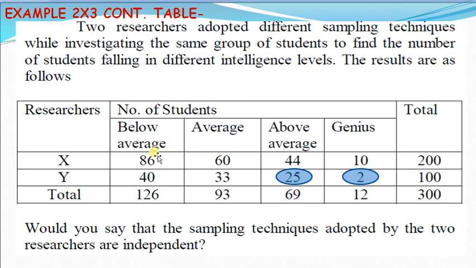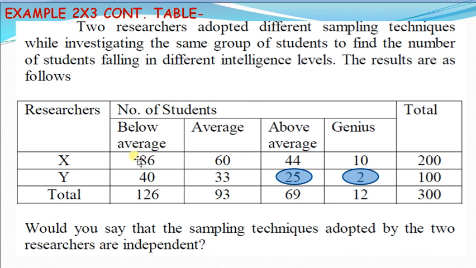Now in this condition we obtain the expected value of each cell by the formula: R1 row total multiplied by C1 column total divided by total values. Expected value of 86 is equal to R1, that is 200, into C1, that is 126, divided by 300.